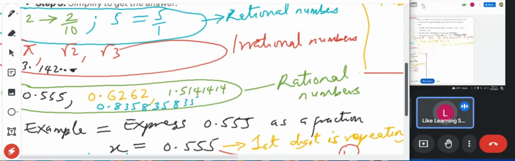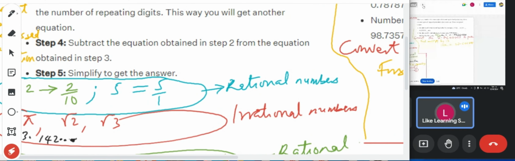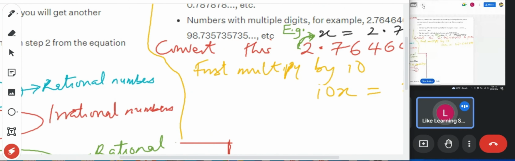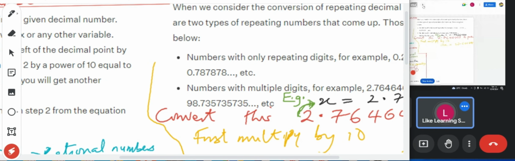But if the first two digits are the recurring ones, like 0.787878, what will you multiply by? You can see it is the first two digits that recur. So what will you multiply by?